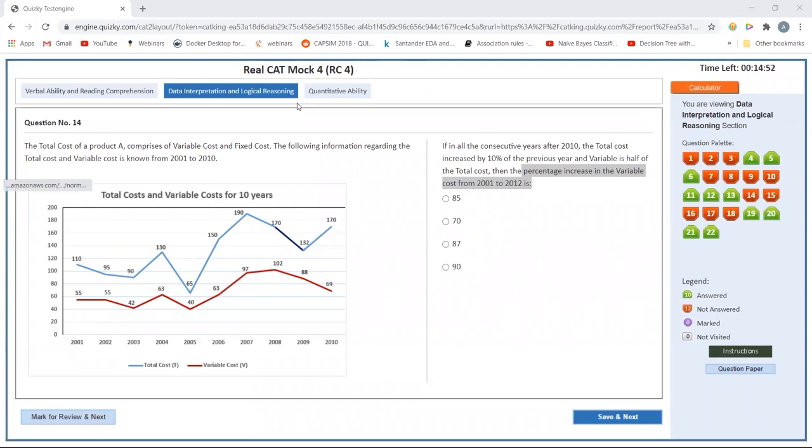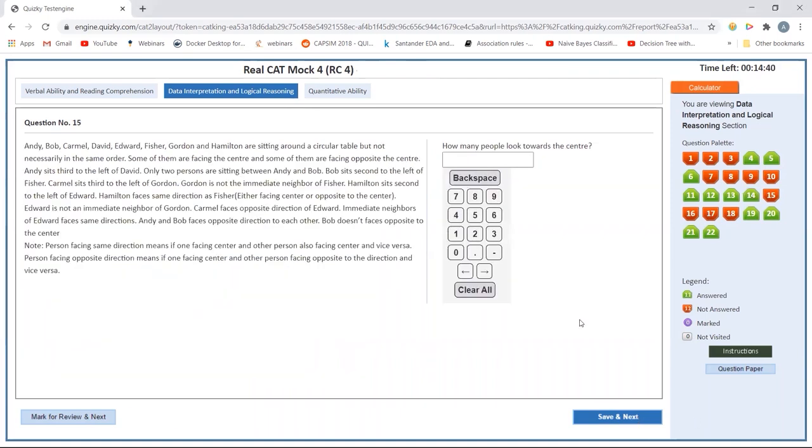Minus 55, because I have to check the percentage change. So 47.85 divided by 55 is 87%. Just increase it by 10% and see what the number comes to be.